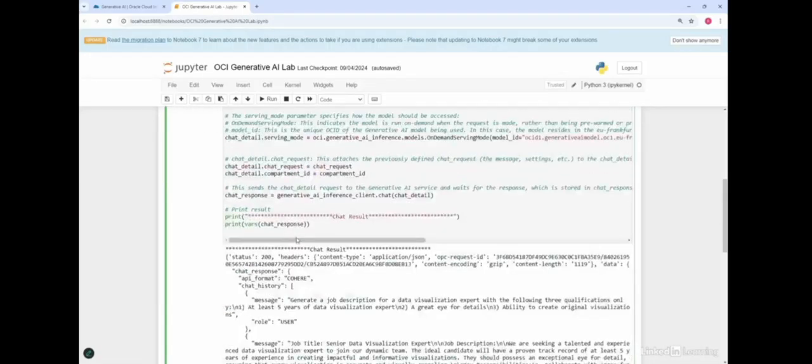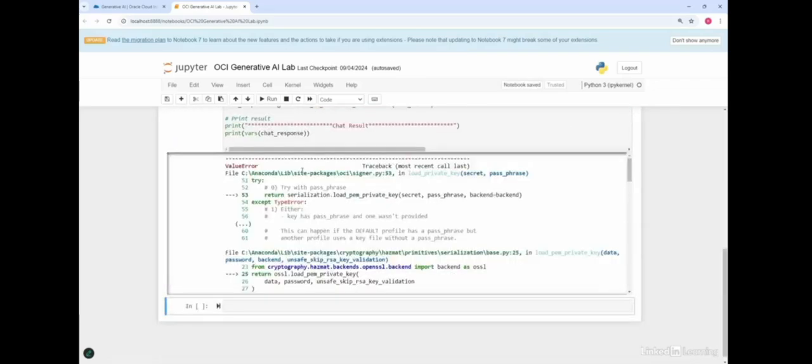So I am in the Jupyter notebook, and this is the notebook we were running earlier. And now let's go ahead, and you saw in the previous demo that the invocation was successful as indicated by a 200 status code return there.